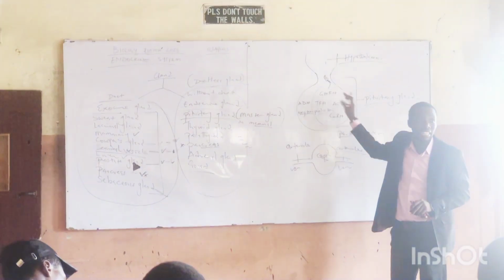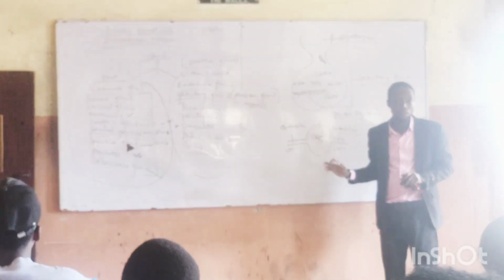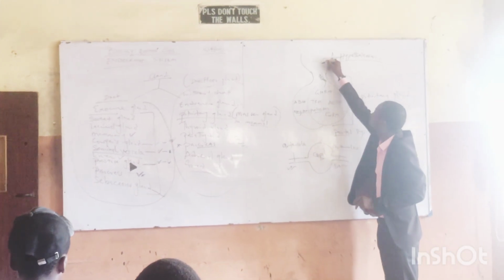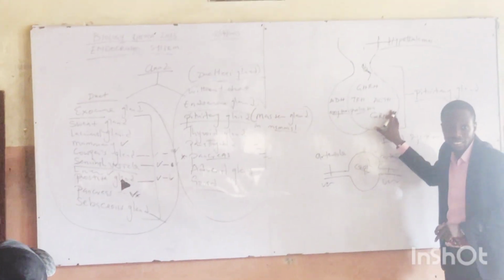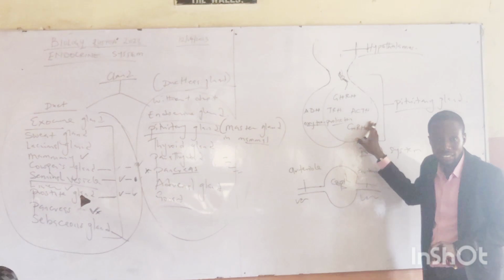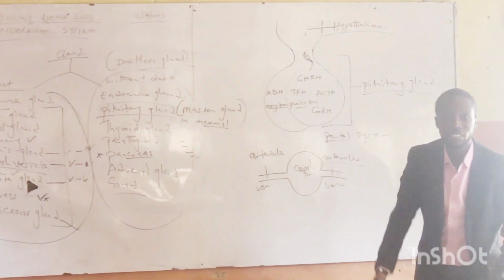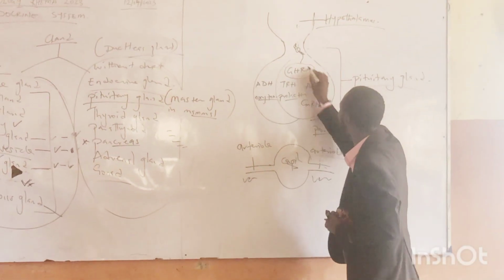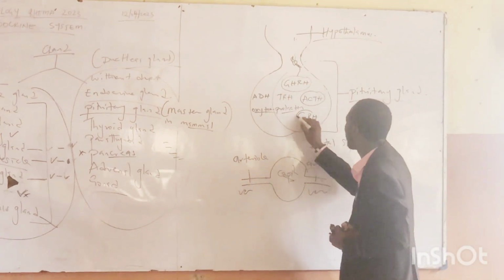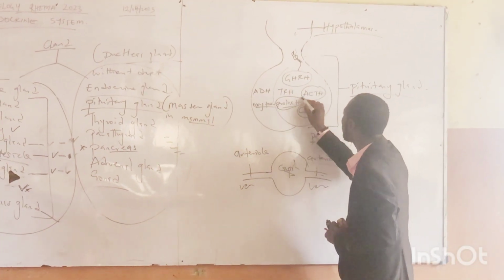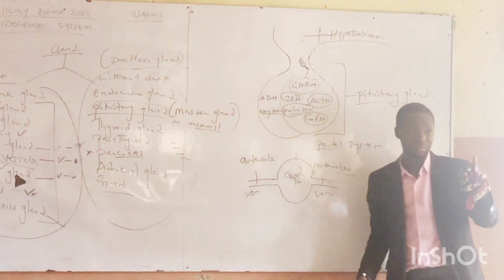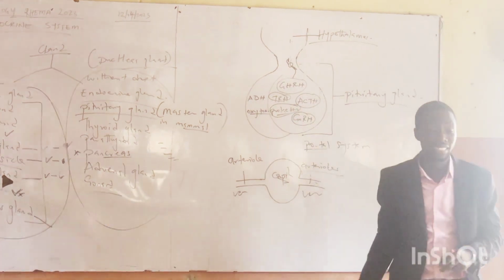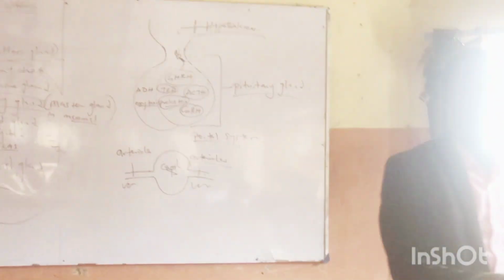This pituitary gland. Please, are you following? Yes. The hormones, if you know about the hypothalamus, get their way to this part of the pituitary gland. Now, what is their function there? That hormone will stimulate these cells. The hormone stimulated by the hypothalamus here, the name is hypophysiotropic hormone.